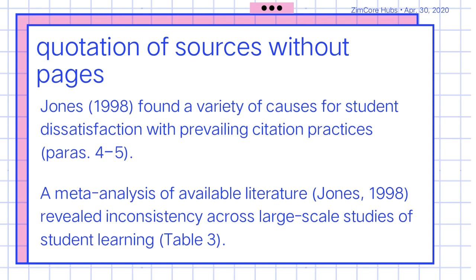For example, Jones (1998) found a variety of causes for students' dissatisfaction with prevailing citation practices (para. 4-5). A meta-analysis of available literature by Jones (1998) revealed inconsistency across large-scale studies of student learning (Table 3). So, as you can see, there is a substitute for the pages. We have paragraphs and we have tables.